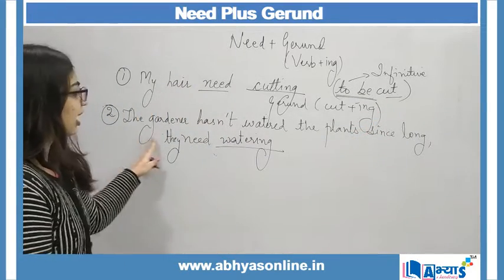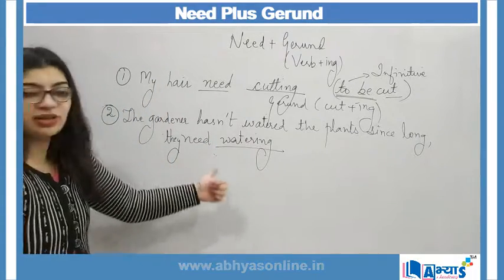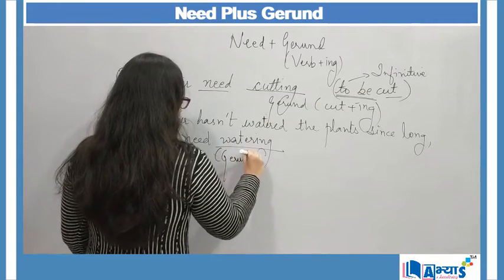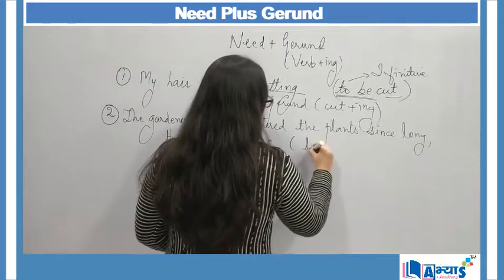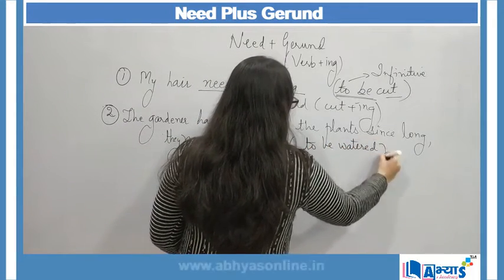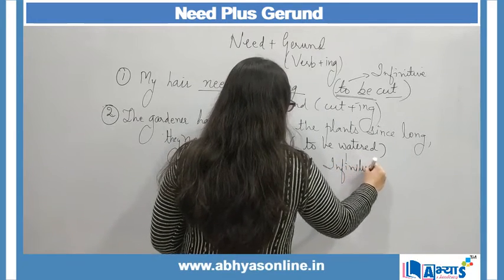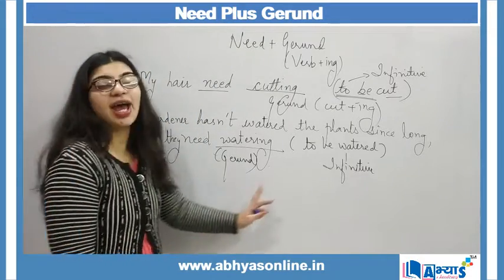Similarly, the gardener hasn't watered the plants since long. They need watering. Here watering is considered to be a gerund. But when I say they need to be watered, then to be watered is referred to as infinitive. So that is the difference between a gerund and an infinitive.